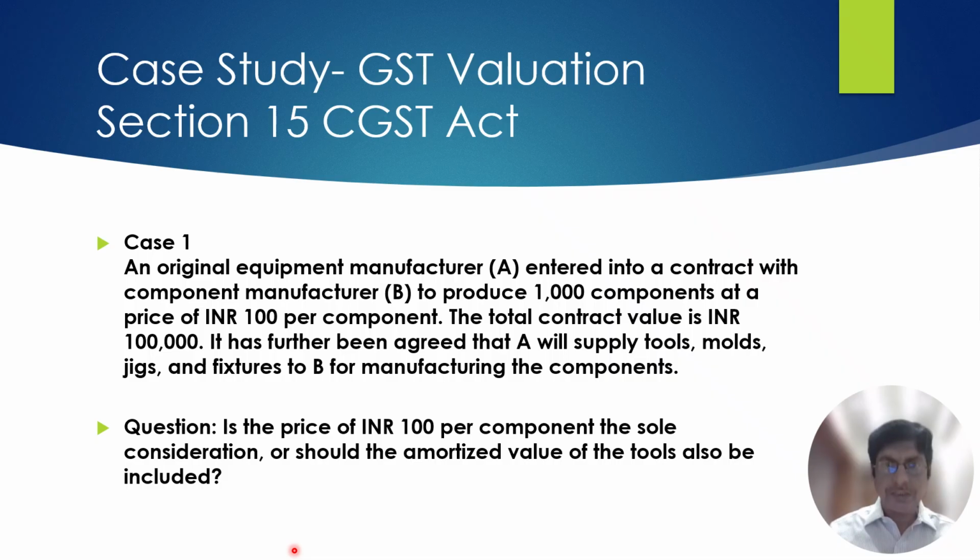This is not a consideration in the contract. It is an obligation on A to supply the mold to B to manufacture those components. Therefore, the notional amortized value of the tool should not be included in the price, and 100 rupees per component is the sole consideration. There is a difference between conditionality of the contract and consideration in the contract. Have you understood this? Let's go to the next.